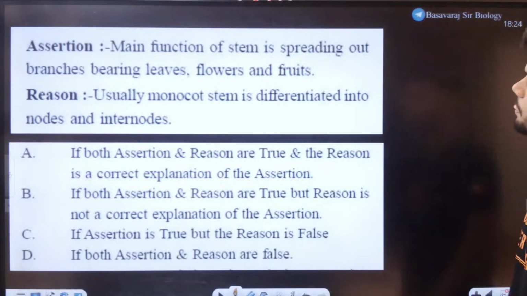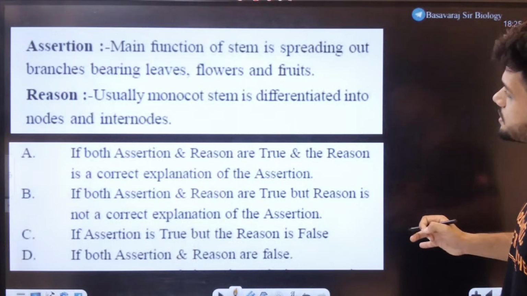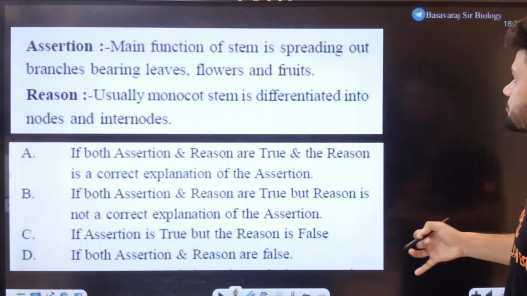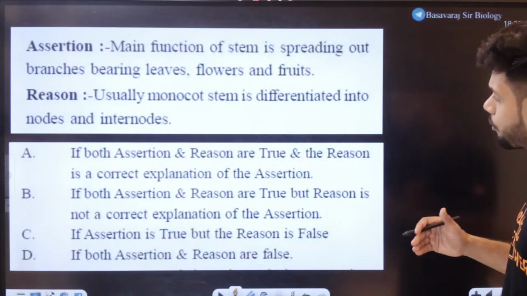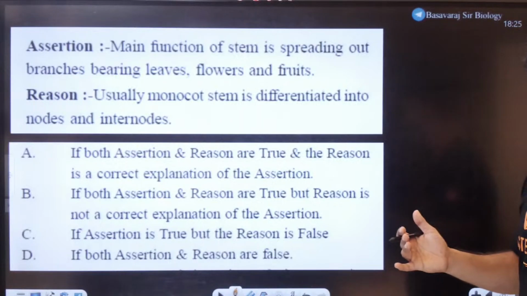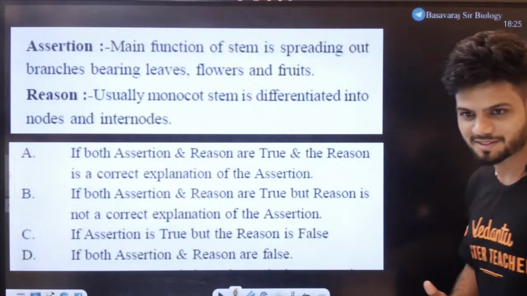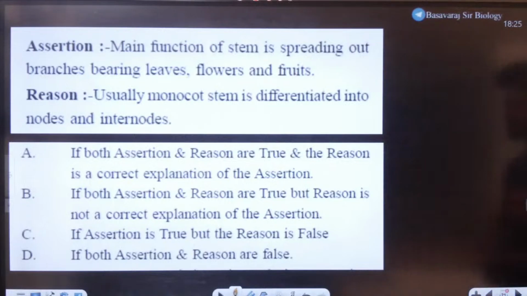Next question on the board. The main function of stem is spreading out branches, bearing leaves, flowers and fruits. Usually, monocot stem is differentiated into nodes and internodes. Quickly, students, what is the answer? Yeah, everything is possible. Wow. Yeah, item only.